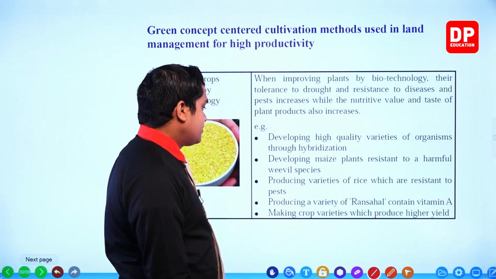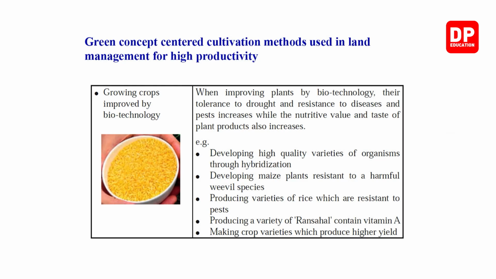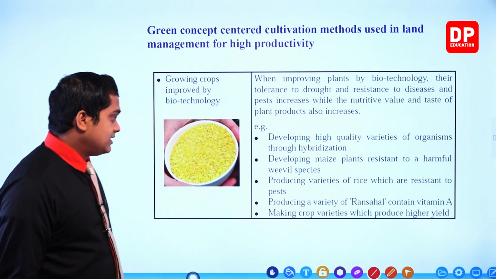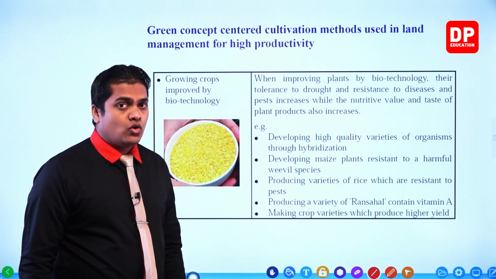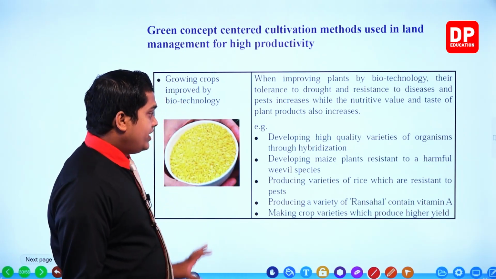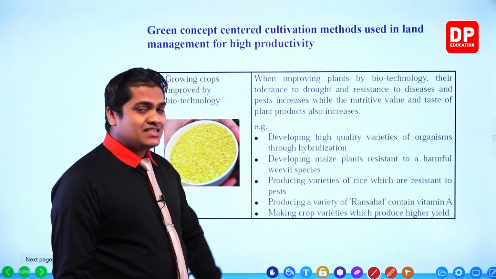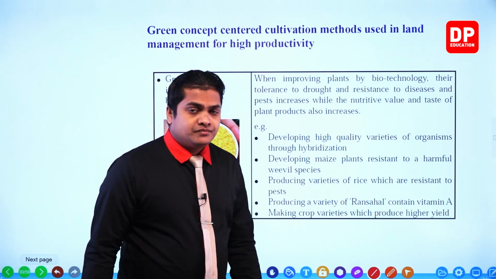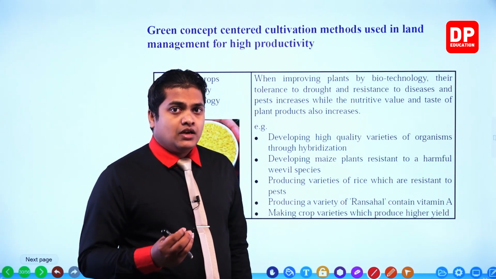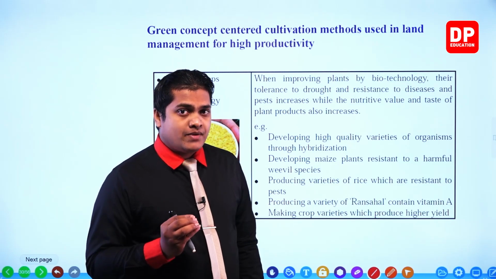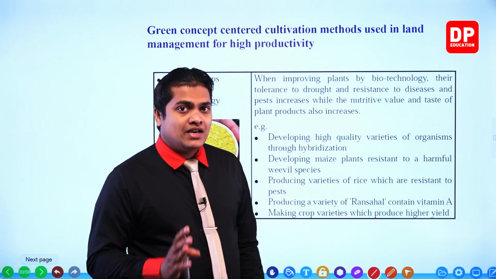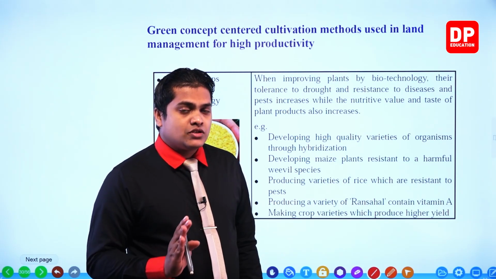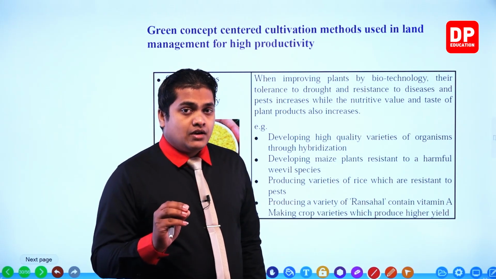Okay, next one, producing a variety of rice which contains vitamin A. Now this is that rice, my dear children. In English we refer to this as golden rice. So within golden rice, vitamin A is contained. We use a certain type of DNA from a bacterium, and we insert that into rice or the paddy plant. Sometimes these genes can also be obtained from carrot.